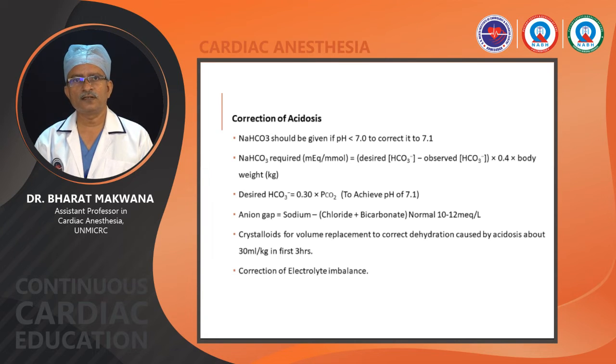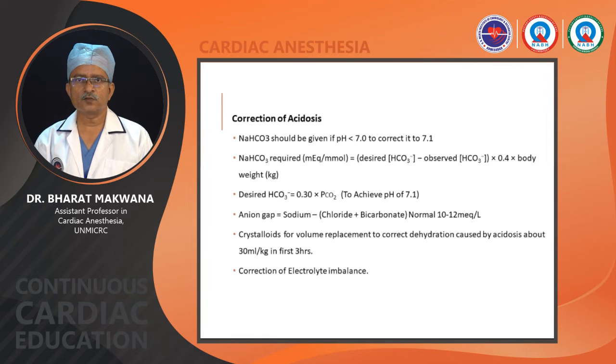Crystalloids for volume replacement to correct dehydration that causes acidosis, around 30 ml per kg in the first 3 hours we can give. Crystalloid, primarily we can give half strength NS, that is giving a good amount of water with reduced sodium load. The bicarb which we will use will be neutralized, so it will help to reduce the load of sodium intravascularly during the initial period of acid base correction.